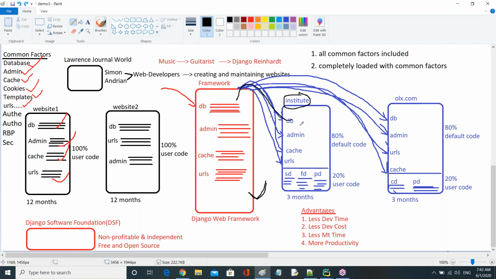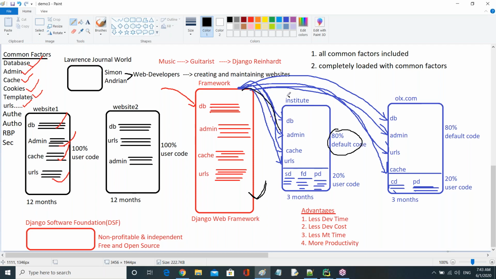They want the admin part. Here also they are reusing. They want a caching framework. They are reusing. They want URLs. They are reusing. They want authentication. They are reusing here also. They want role-based operations. They are reusing. Means almost 80% of the project, 80% of the code, is reused from the framework.